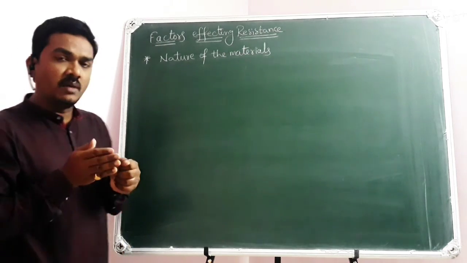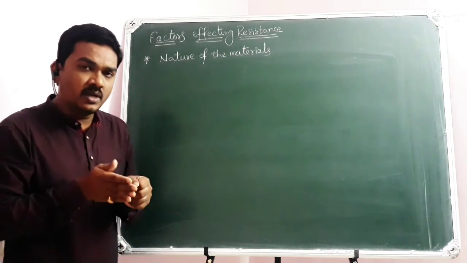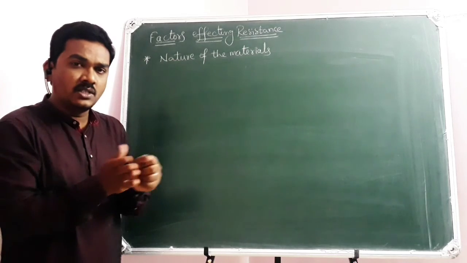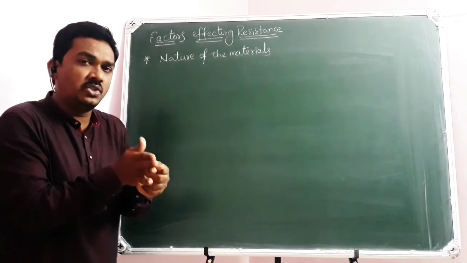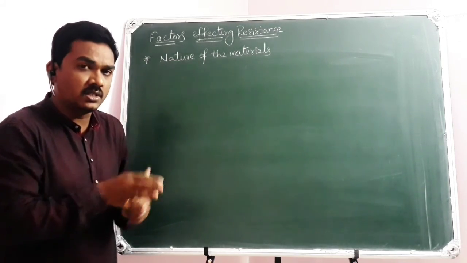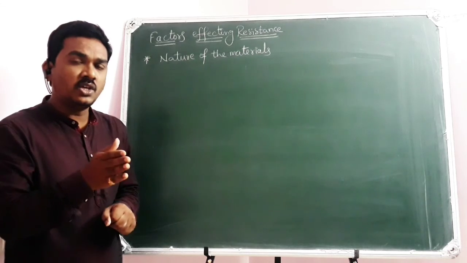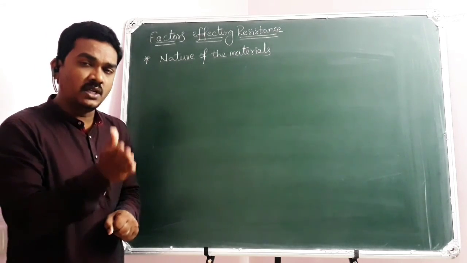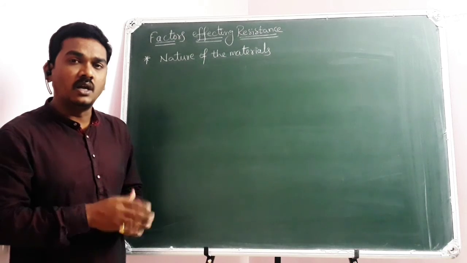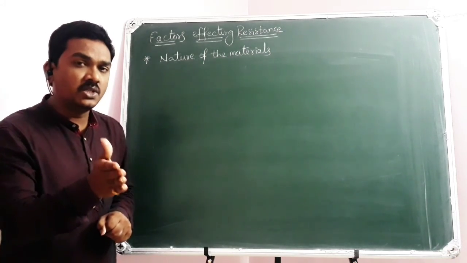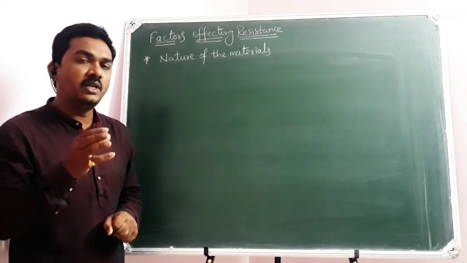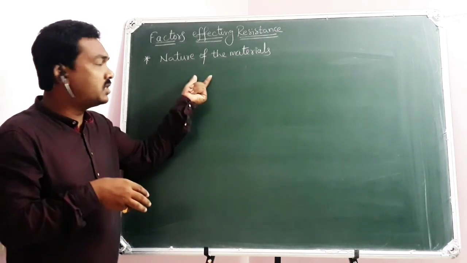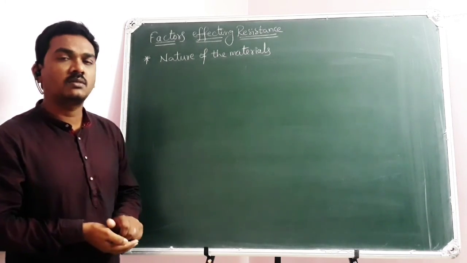So if you are going to compare the resistance of aluminum and the resistance of copper wires, in what way the nature can differentiate the resistance, then both these wires should be of the same length, the same cross-sectional area, and at the same temperature conditions. Then only you can discuss the influence of the nature of the material over the resistance.